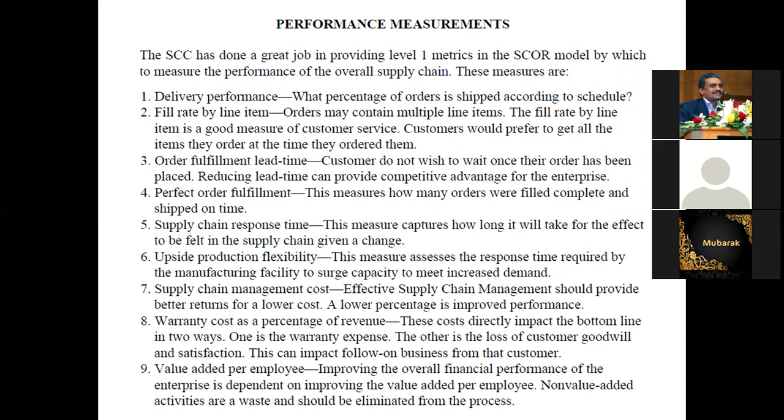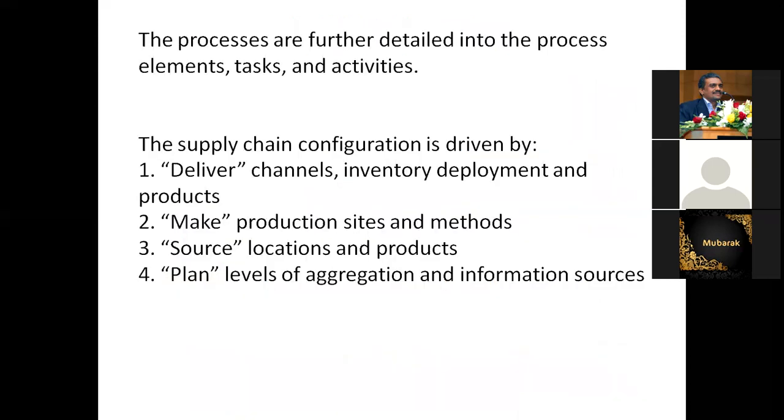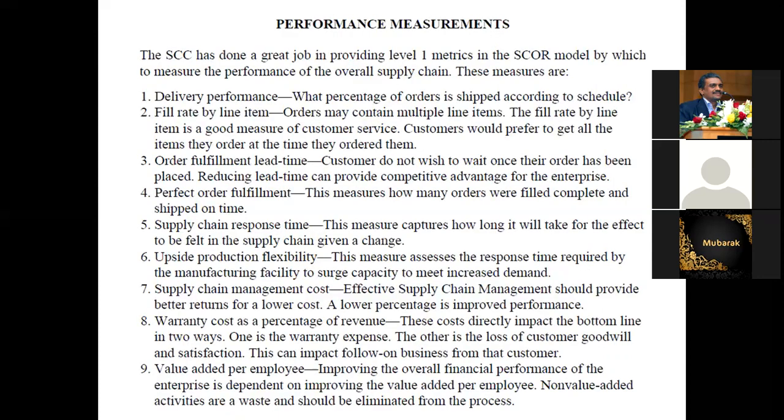The supplier supplies all the cars to Muscat or Oman. So they receive from Toyota, maybe from Japan or maybe from another source, that we call delivery performance. That's why before we have delivery channel, make production site, source, plan, and other things.